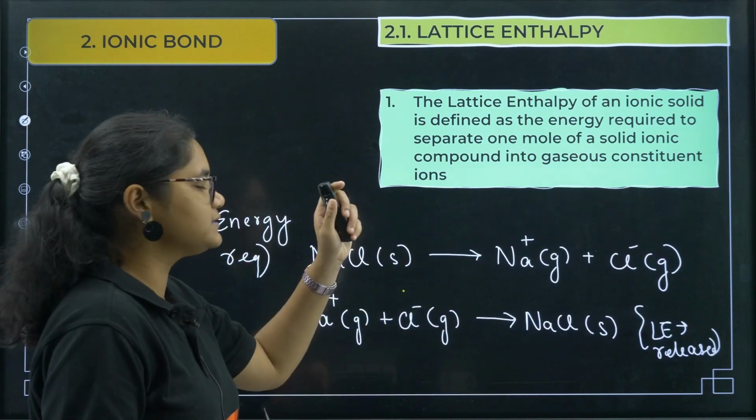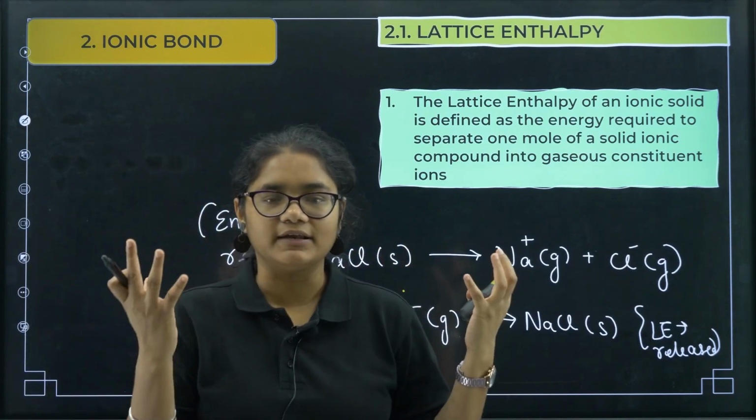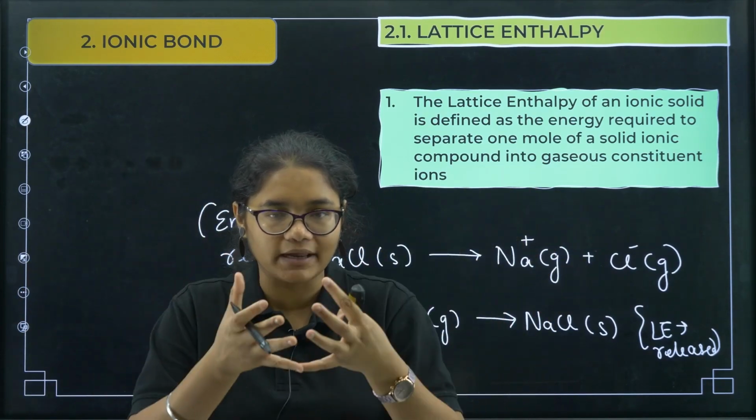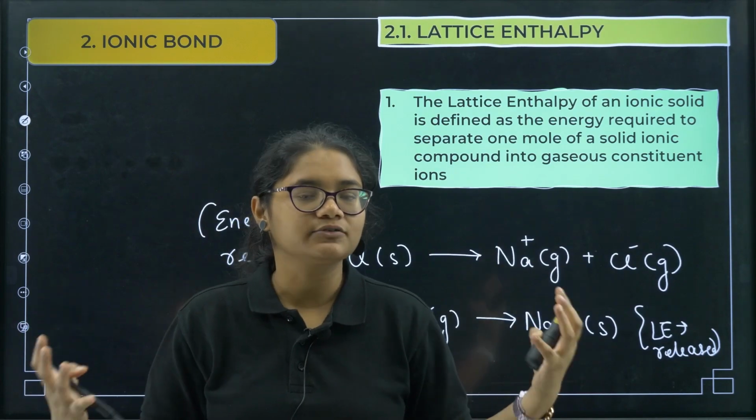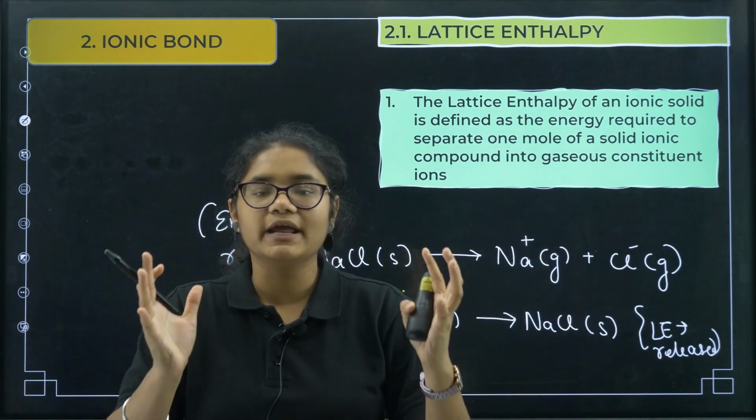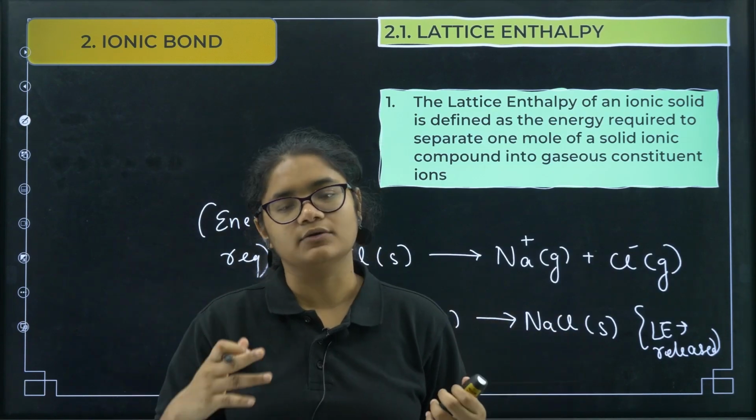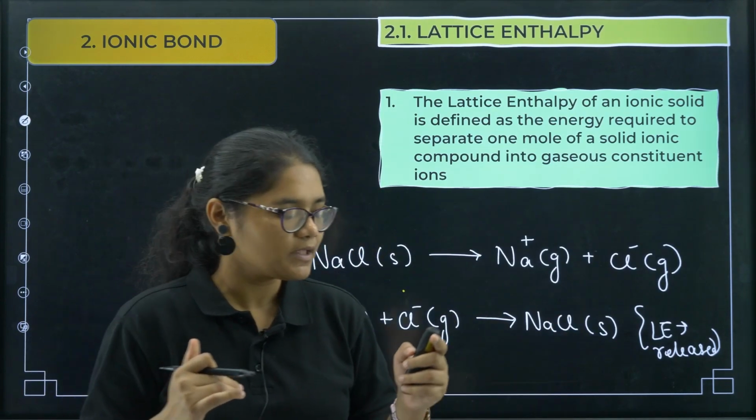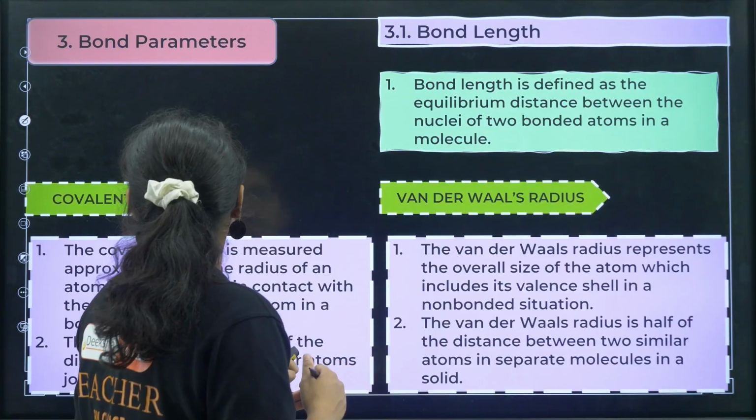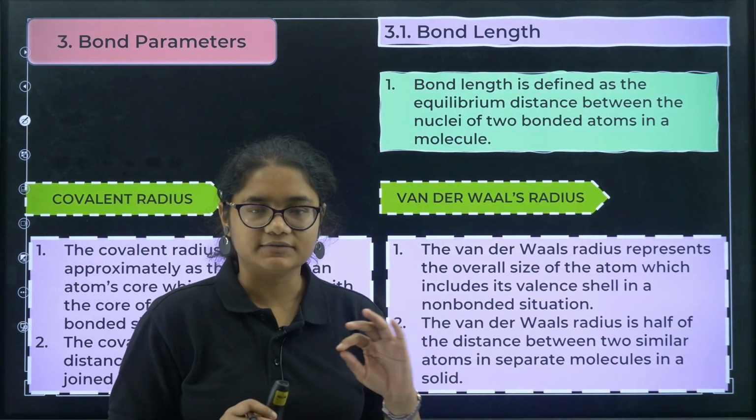That is called lattice energy. When you have finally the gaseous ions, when they combine, they release a lot of energy, that is called lattice energy. Or when you break an ionic solid to its gaseous constituent ions, that is also called lattice energy. Okay, fine. So now we will move towards bond parameters. This is very important.